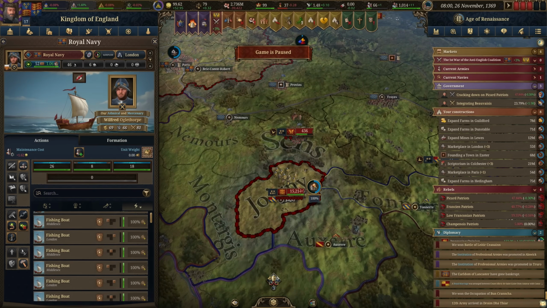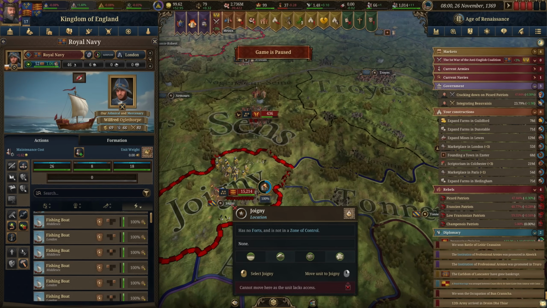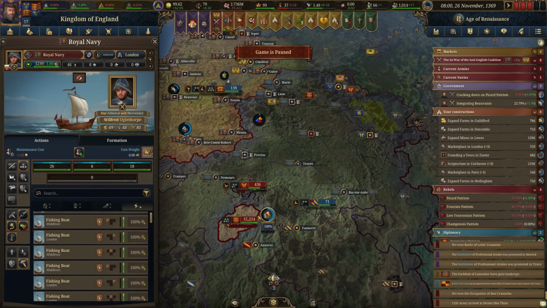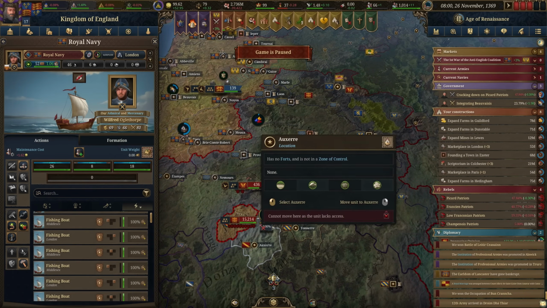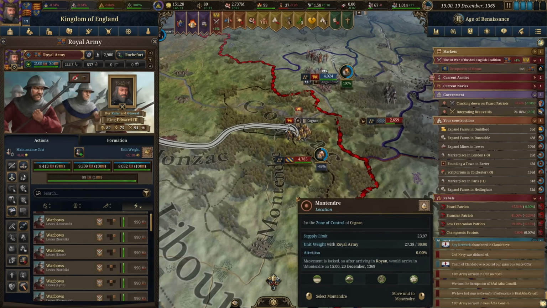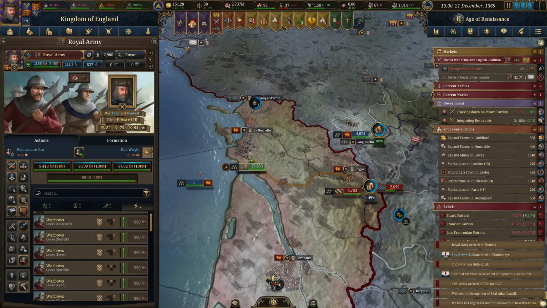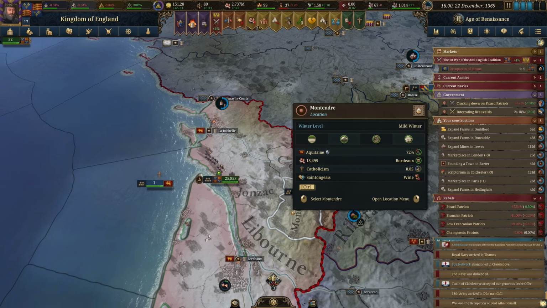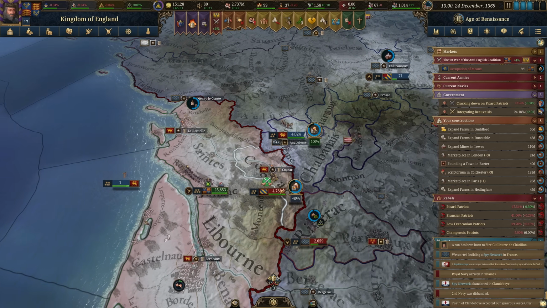We are being sieged over here, but this is not an actual fortification, and it's isolated from the rest of our territory. There's really not any way to properly defend that. So unfortunately, we won't be able to actually fight this war in today's episode. We're going to get all of our troops into the area. Looks like we engaged in a little naval battle there before we end the video.